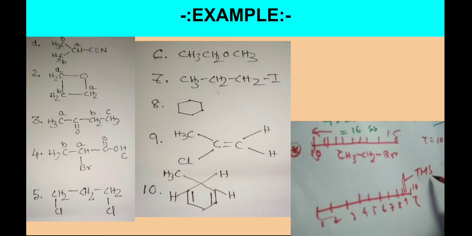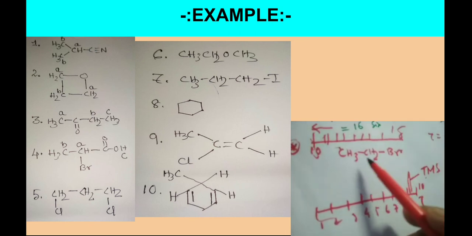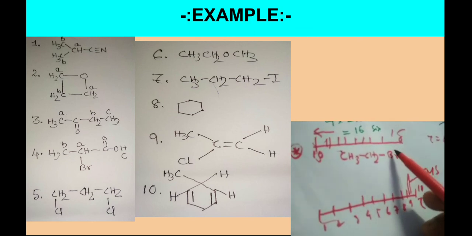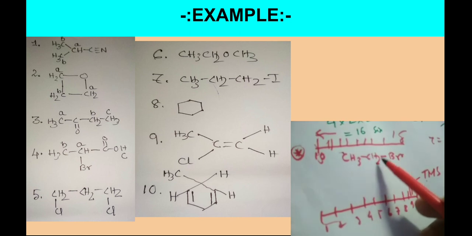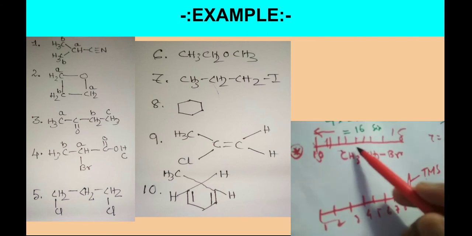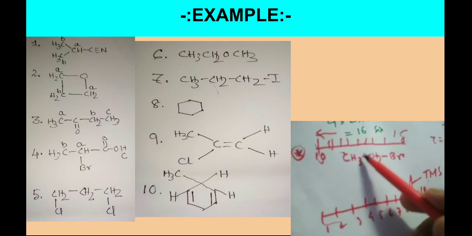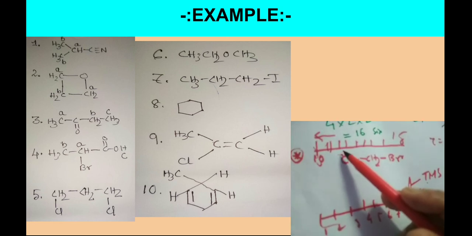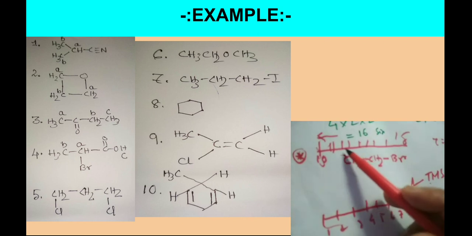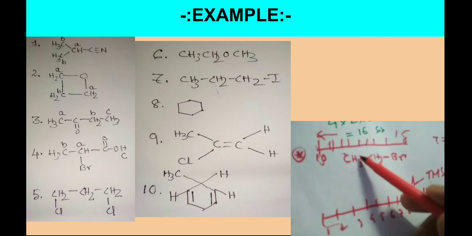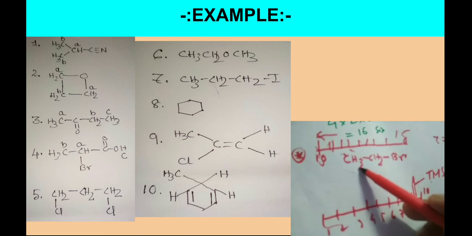And if you look at which one has the higher shielding effect: as bromine's electronegativity is very high, it drags the electron cloud from the CH2 area. The CH3 group is unable to lose electrons this way, so its electron cloud is very high. When the electron cloud is very high, to get the signal from here we have to give higher energy. In that case, that particular proton will show at a higher energy level.